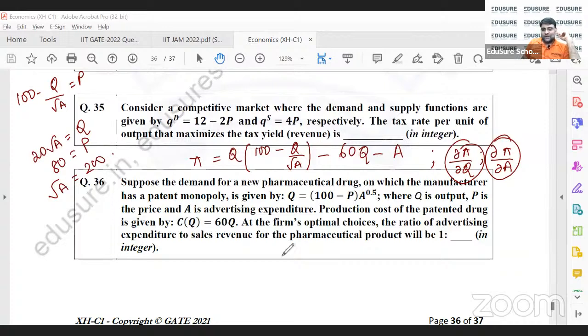Then what do you need to find out? You need to find A by PQ. So you'll get root A by 1600, so 200 by 1600, so you'll get 1 by 8. It's only a derivative, the differentiation. You should be able to do it.